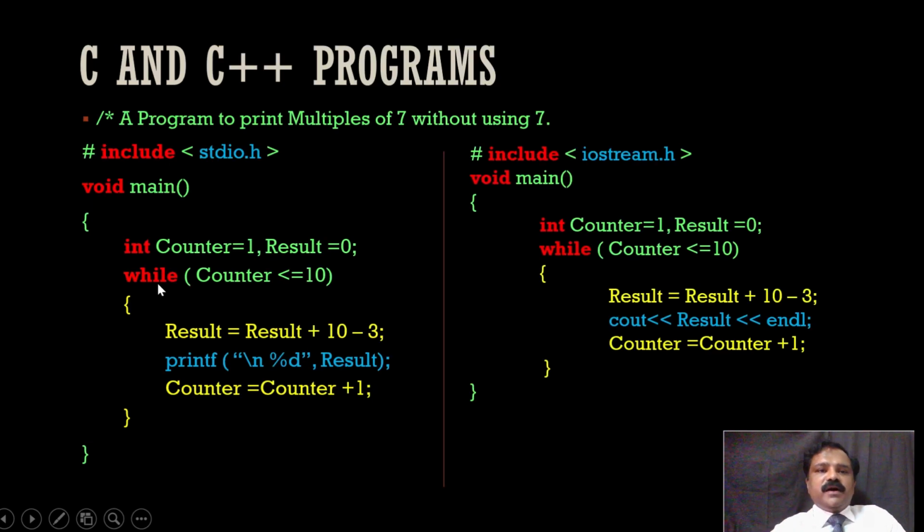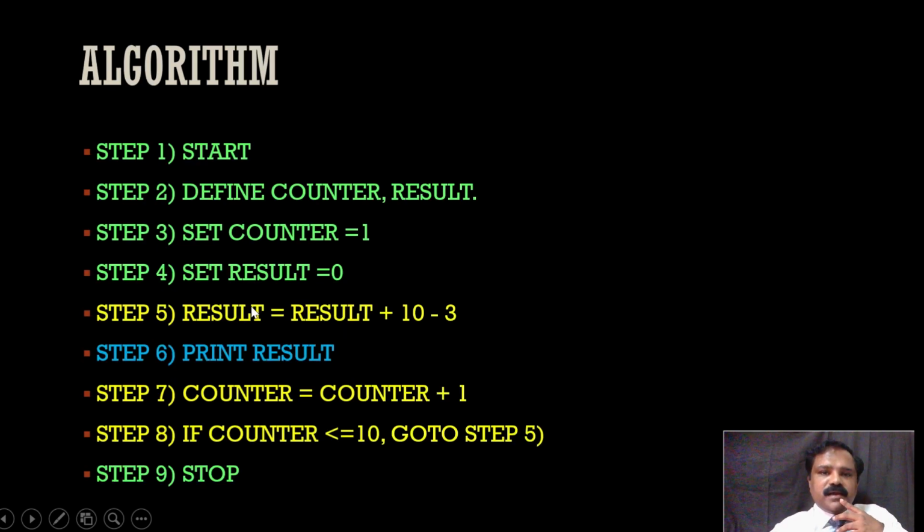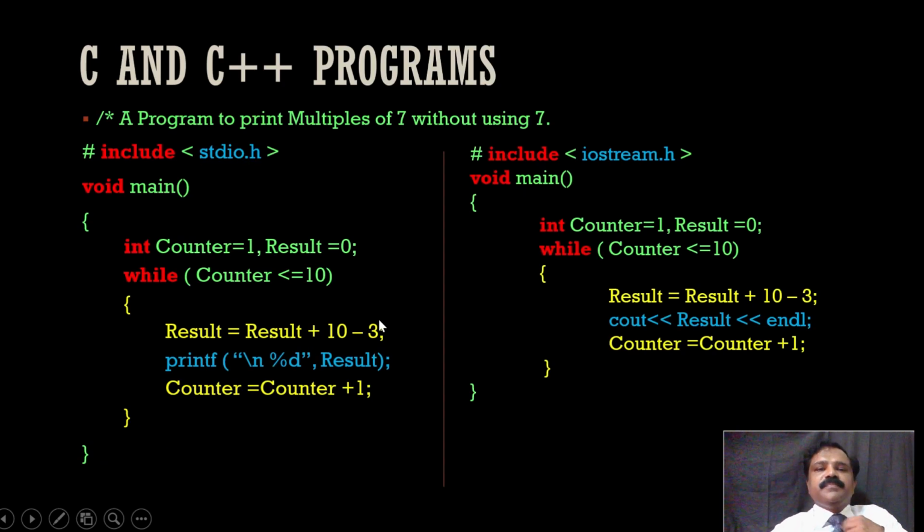So we are saying while counter less than or equal to 10. Initially it is 1, right? While counter is less than or equal to 10, we need to repeat the operation result equal to result plus 10 minus 3. That is the algorithm we had. So have that step here, then there is a semicolon, our full stop in C as per the syntax of C. That's a grammar, how to form a sentence. Sentence means instruction in a language.